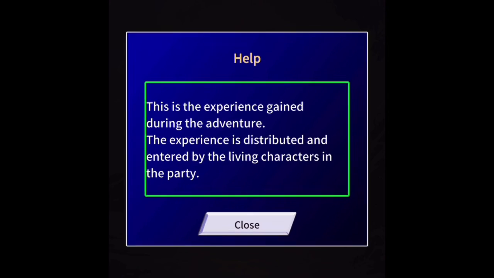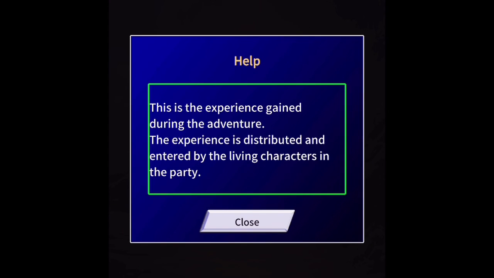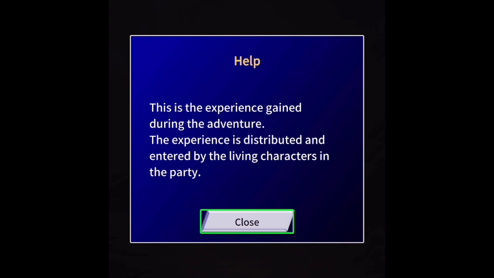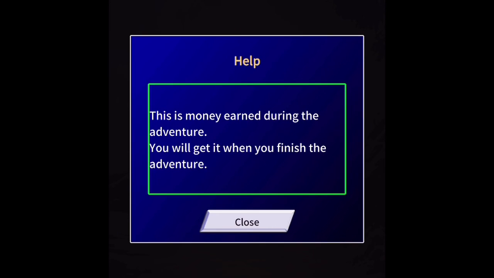EXP. Button. This is the experience gained during the adventure. The experience is distributed and entered by the living characters in the party. Button. Okay. EXP 1. Button. Gold 1. Button. This is money earned during the adventure. You will get it when you finish the adventure.